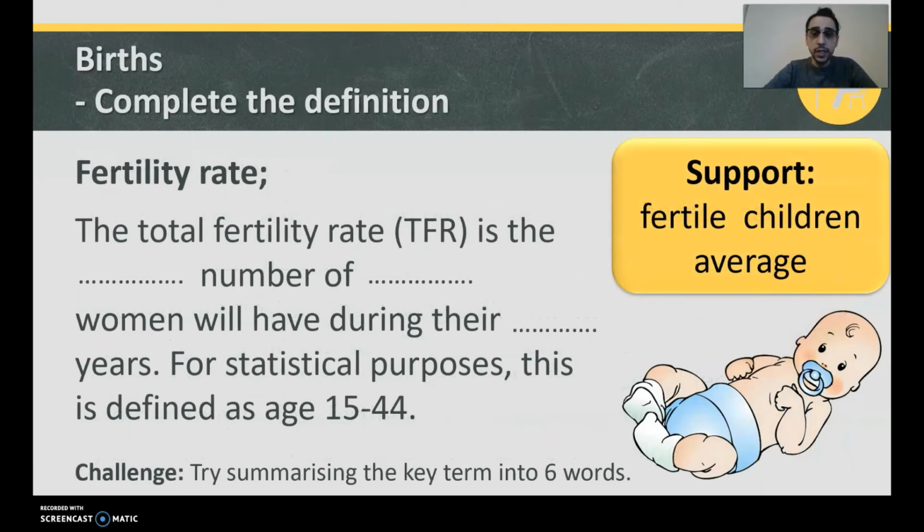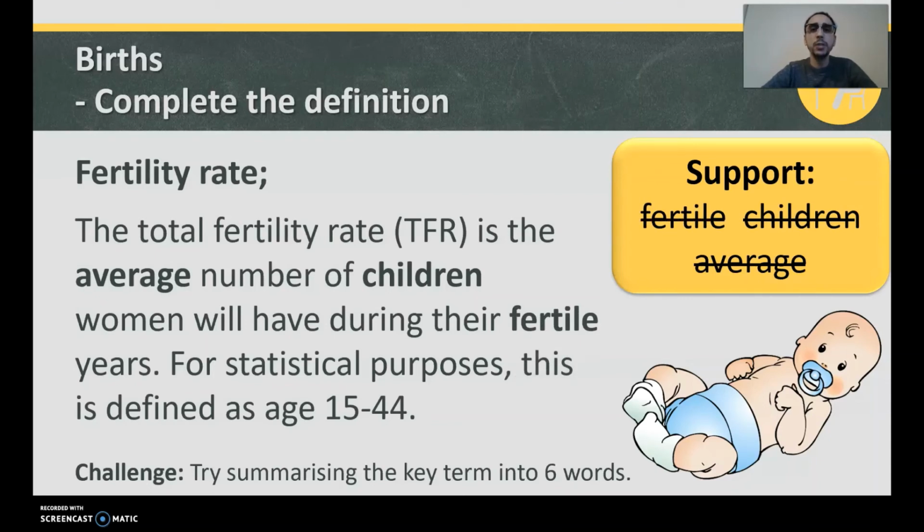Okay, fertility rate. Get the definition of fertility down, please. The fertility rate, right? The total fertility rate, TFR, is the what? It's the average number of children, comma, women will have during their fertile years. For statistical purposes, this is defined as age between 15 and 44.